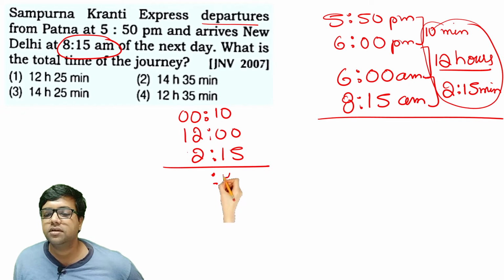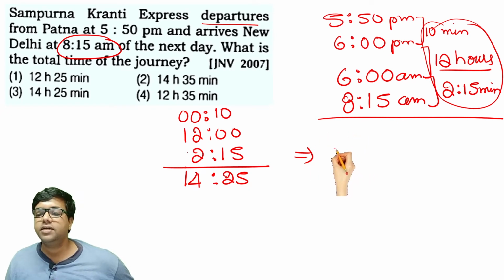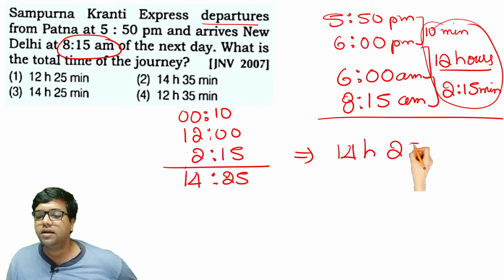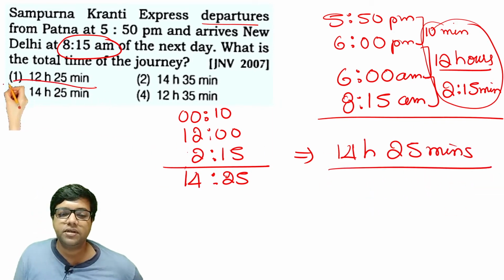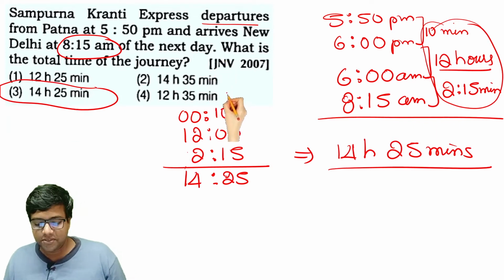It gives us 25 minutes and 14 hours. So the total time taken for the train in the journey is 14 hours and 25 minutes. 14 hours and 25 minutes is available in option number 3. Option 3 is the right answer for this question.